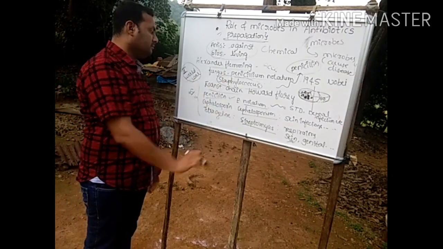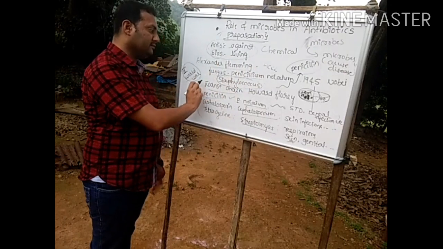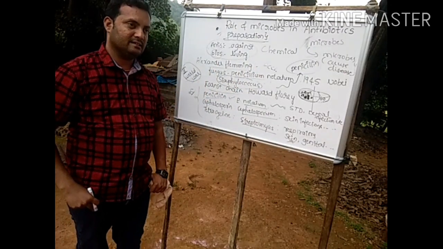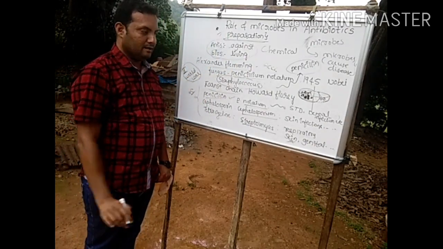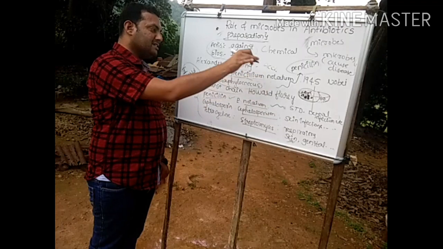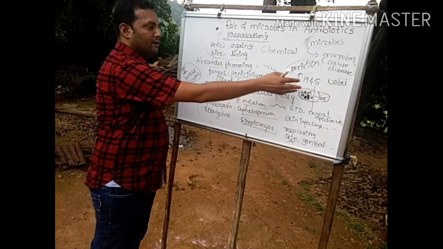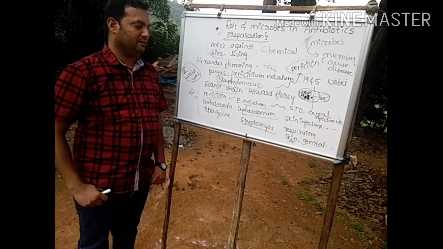Another point to be noted here: during the time of the Second World War, this penicillin was used to treat wounded American soldiers. That is the important point to notice: it was discovered by Alexander Fleming, and the popularity of penicillin was made by Chain and Howard Florey. They were awarded the Nobel Prize later, in the year 1945.